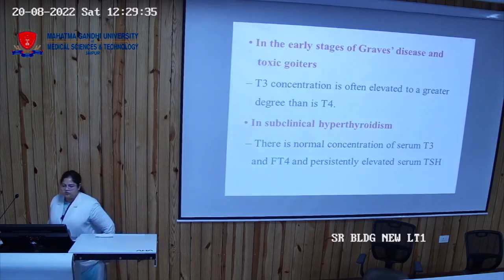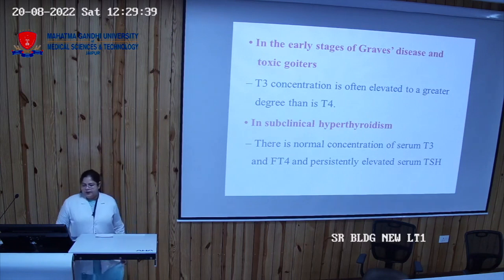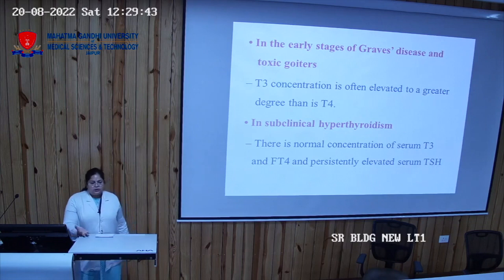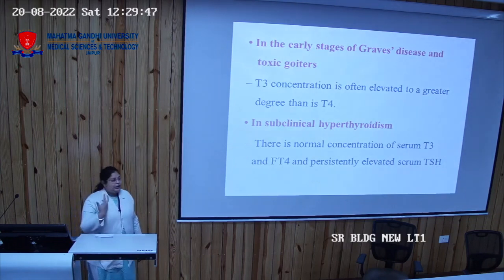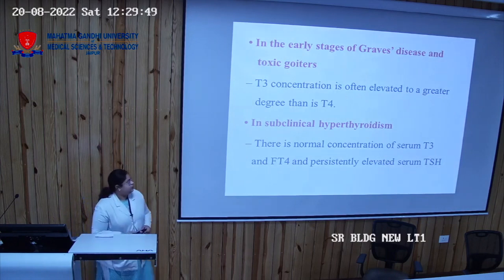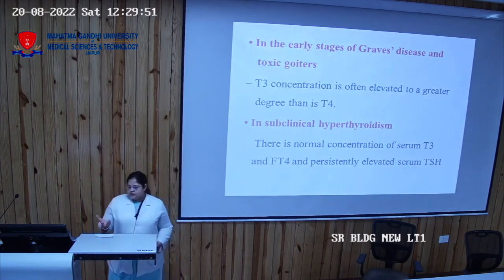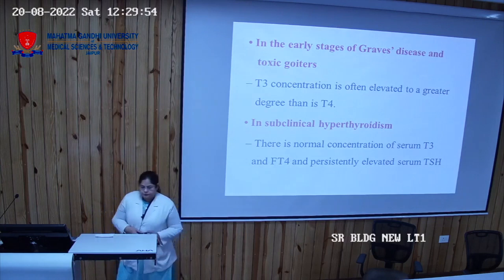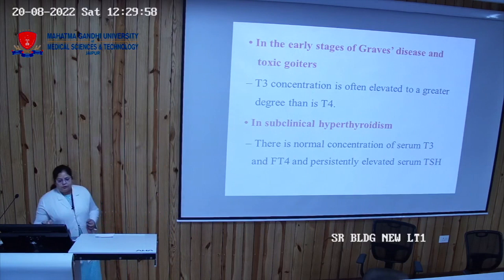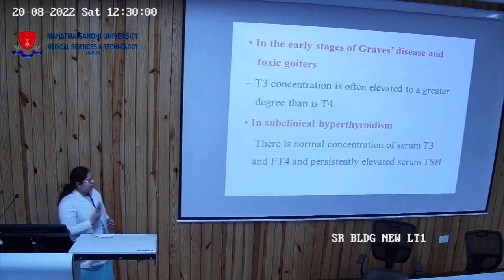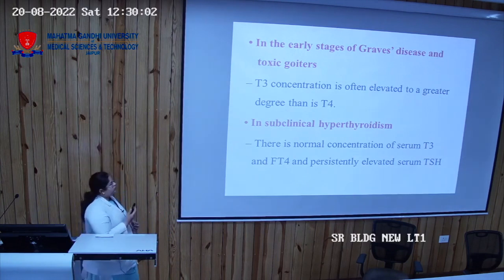So in the early stage of Graves' disease, T3 is more than T4. Subclinical means when the clinical presentation has not occurred, but the thyroid stimulating hormone is increased. So that is known as subclinical, meaning we cannot see any symptoms of thyroid hormone deficiency. So in this there are normal T3, T4 levels while TSH level is increased. So it is known as subclinical hypothyroidism.